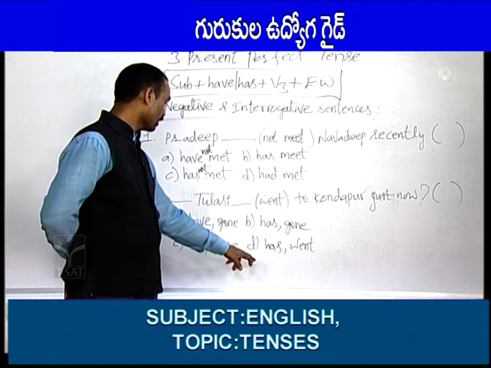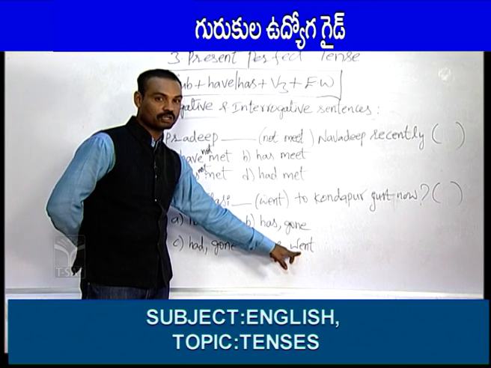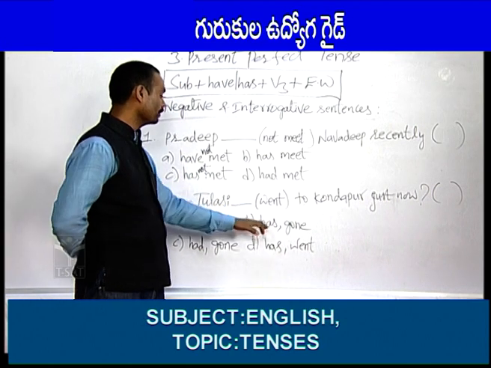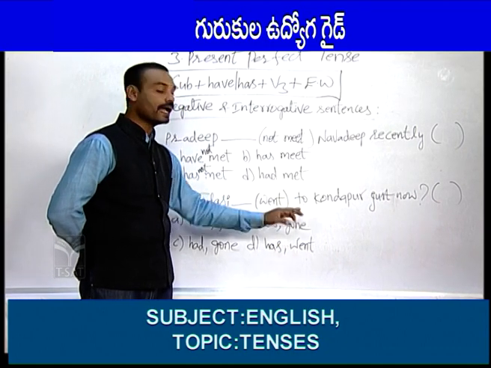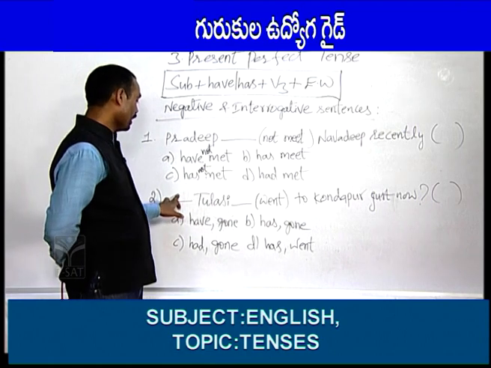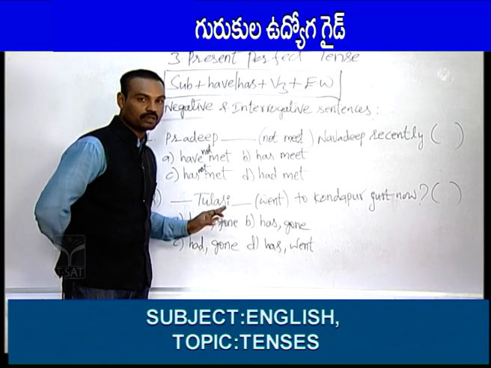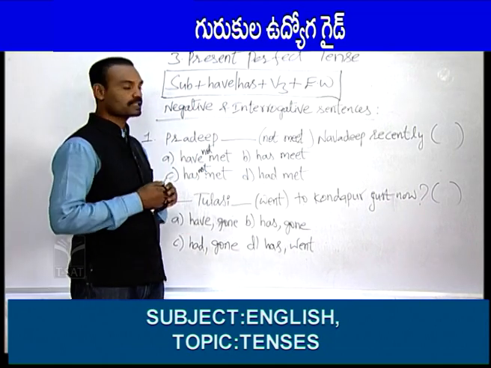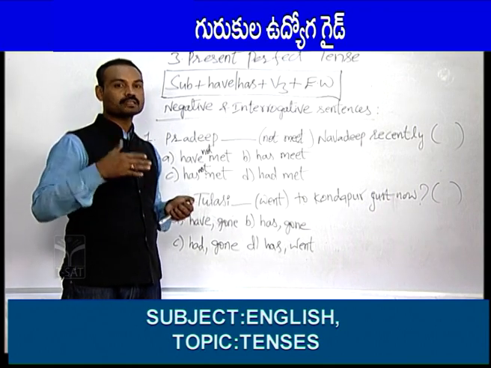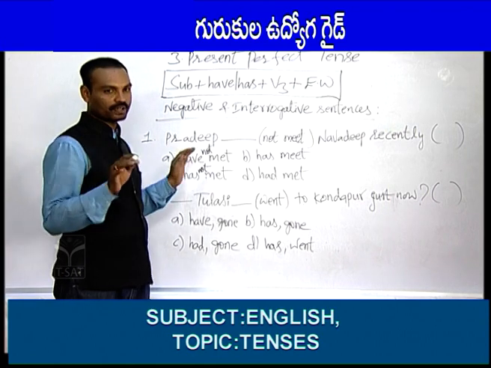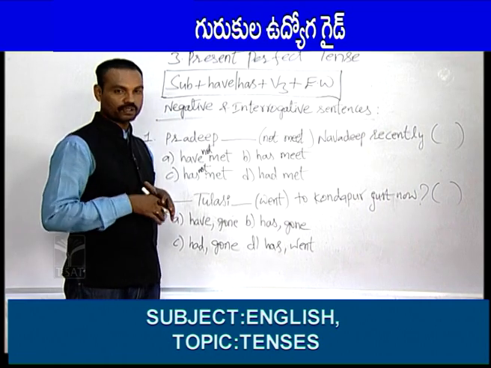Here, has, correct, helping verb is right, but the main verb is wrong, went is there, we should not use second form, we should use the third form of the verb. Helping verb and the main verb must be in the third form. Has gone is the answer. First here has should be taken: has Tulasi gone to Kondapur just now? So, friends, this is the process of giving negative sentences or interrogative sentences from present perfect tense. I hope you understood well this present perfect tense.